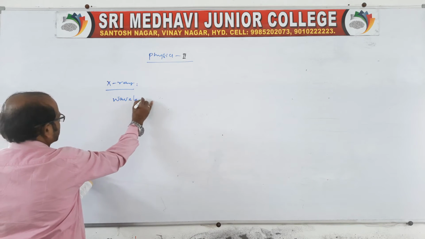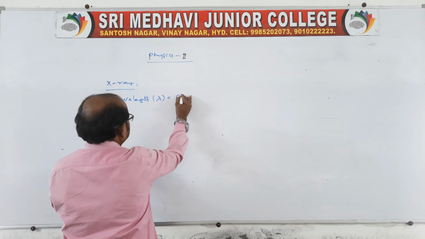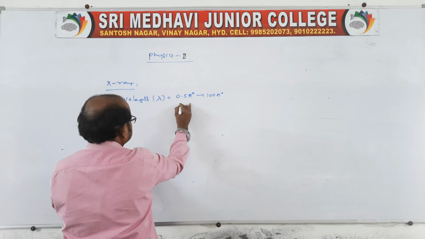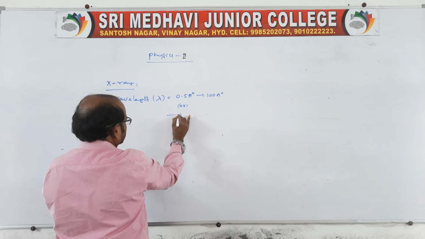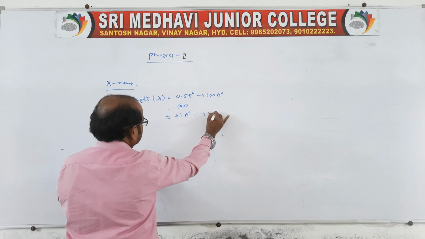I will give you the main points. The wavelength of X-rays is approximately 0.1 angstrom to 100 angstroms.